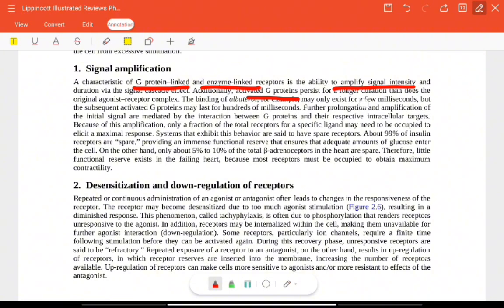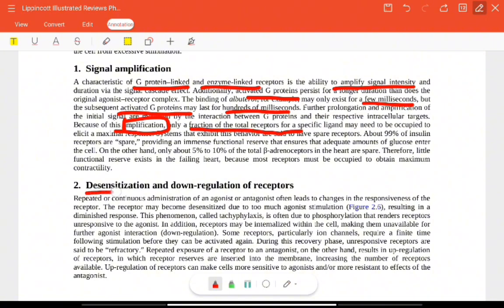It will exist only for a few milliseconds, but due to signal amplification, activated G proteins will last for hundreds of milliseconds. It means that only a fraction of total receptors will need to be occupied to give a maximal dose response.